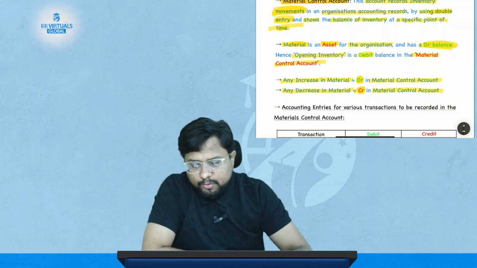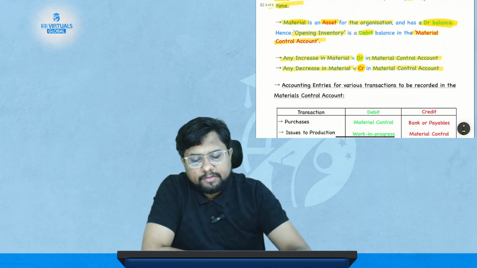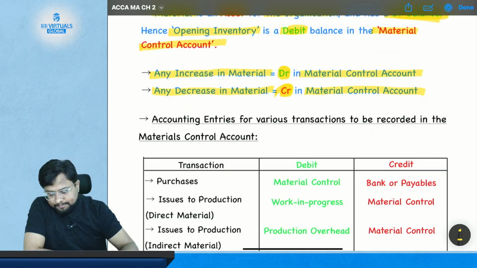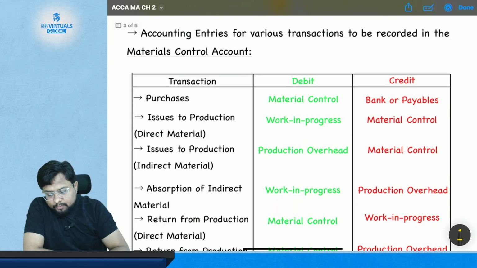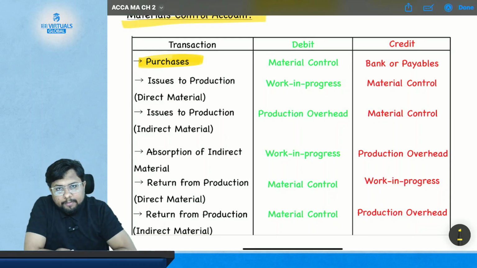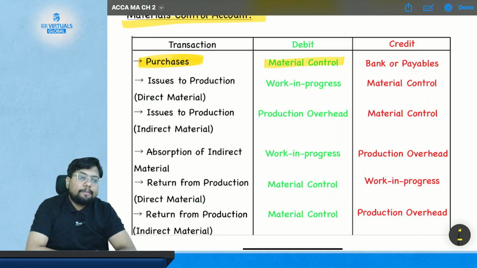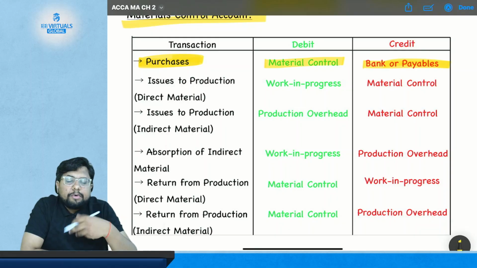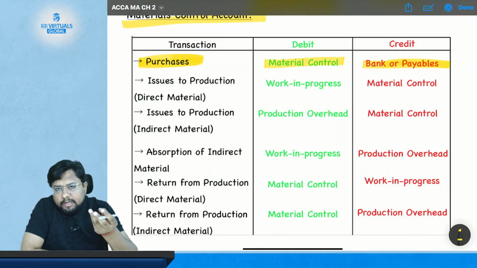Okay, so I hope you understand all those entries in the material control account. Okay, now let's read this from the notes. Accounting entries for various transactions to be recorded in the material control account are as follows. For purchase, what will be debited? The material control account will get debited because it is the increase in the material. And what will get credited? The bank or the payable account. If you have purchased on a cash basis, then bank account or the cash account will get credited. If you have purchased the material on credit basis, then payable account will get credited.